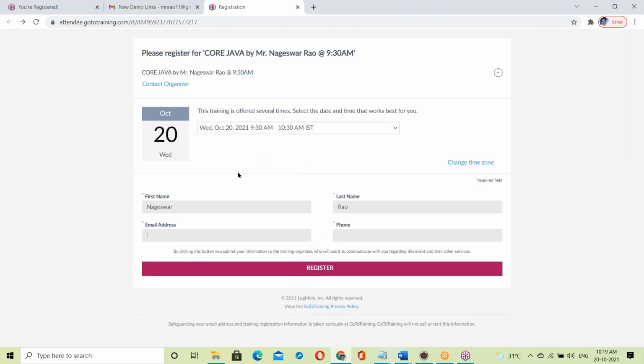See here, there is some form, right? Some registration form.